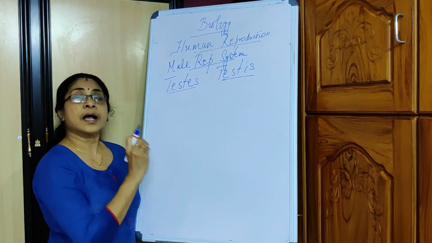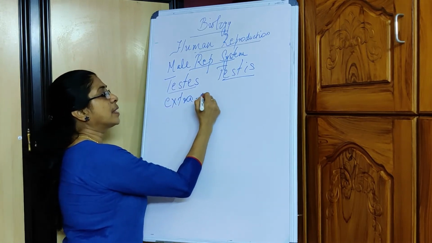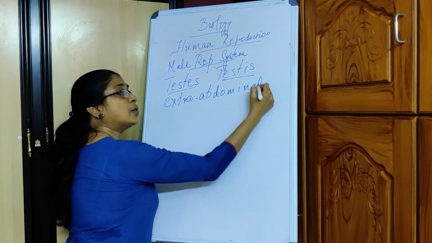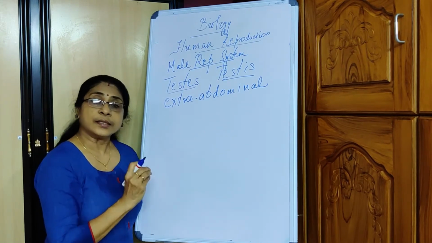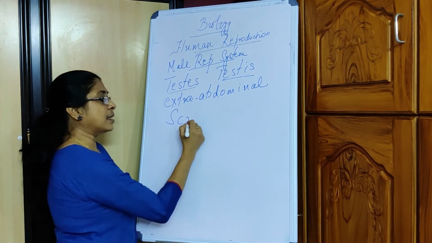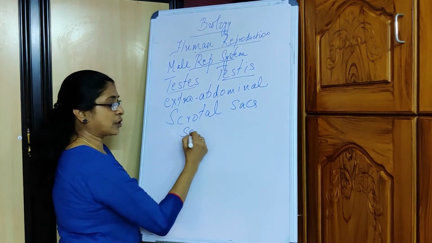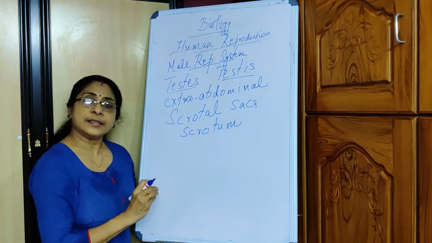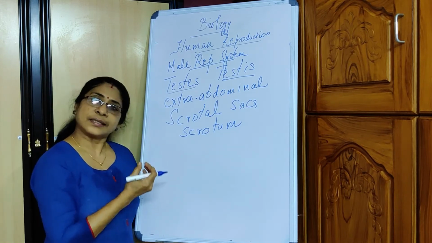These testes are extra-abdominal in their location, meaning they are placed outside the abdominal cavity. They are located in specialized sacs called the scrotal sacs or the scrotum. Okay, so the position of the testes is extra-abdominal within the scrotal sacs.